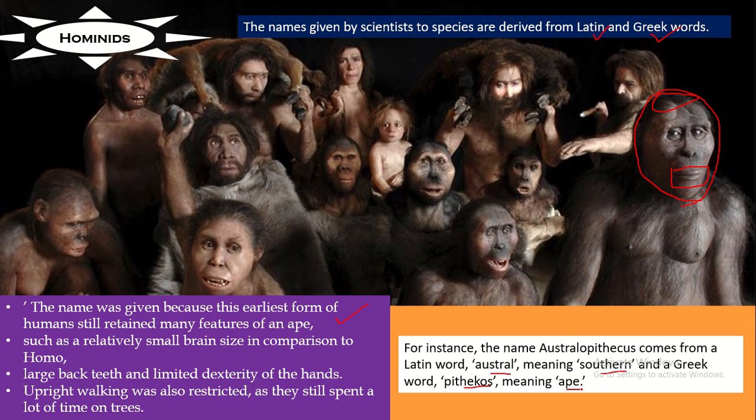You can observe their facial features, their brain size, the teeth and how they are walking, and basing on all these things, the scientists give them names with a combination of Latin and Greek words. Here is an example: Australopithecus comes from austral, the Latin word, and pithecus, the other word, comes from Greek, and together they mean southern ape.